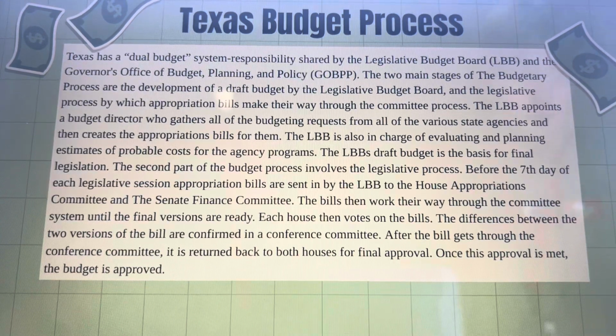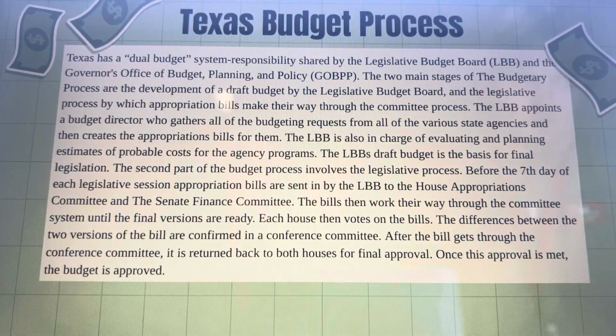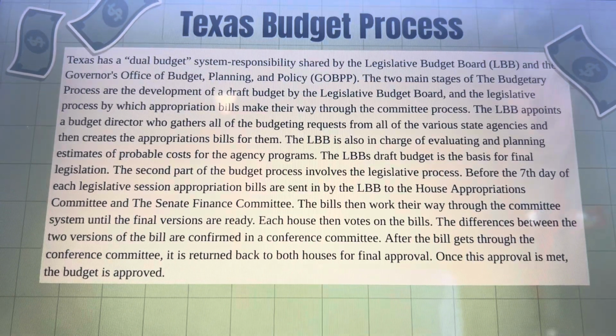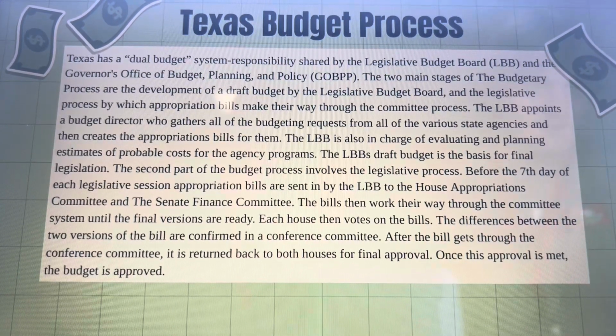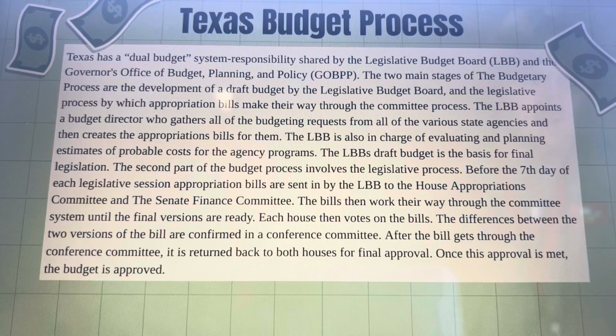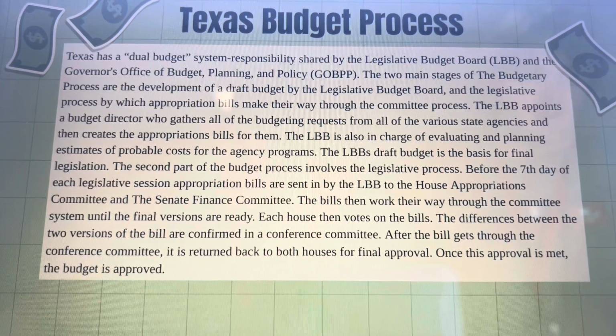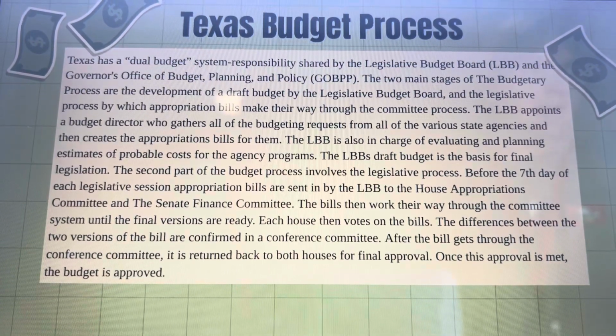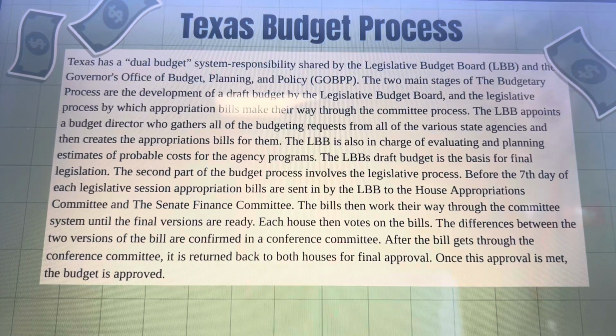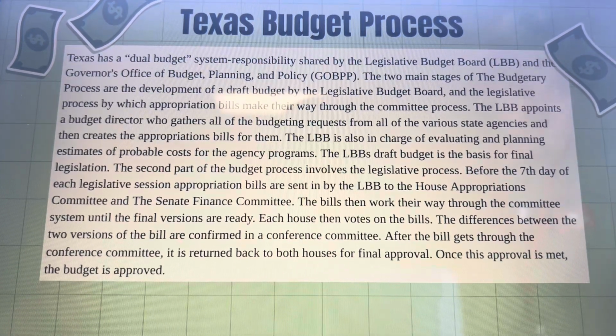The LBB appoints a budget director who gathers all of the budgeting requests from all various state agencies and then creates appropriation bills for them. The LBB is also in charge of evaluating and planning estimates of probable costs for the agency programs. The LBB's draft budget is the basis for final legislation. The second part of the budget process involves the legislative process.